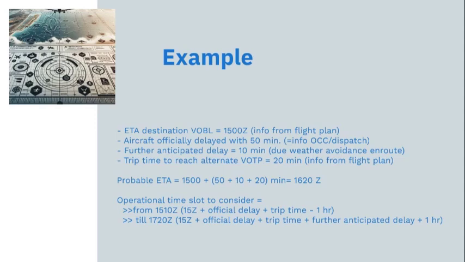So from the ETA of arrival at destination, we have to add the trip time, and we have to add the delay. From that time, we have to deduct 1 hour to get the start of our time frame. So in this example, the time frame is from 1510 Zulu till 1720 Zulu.